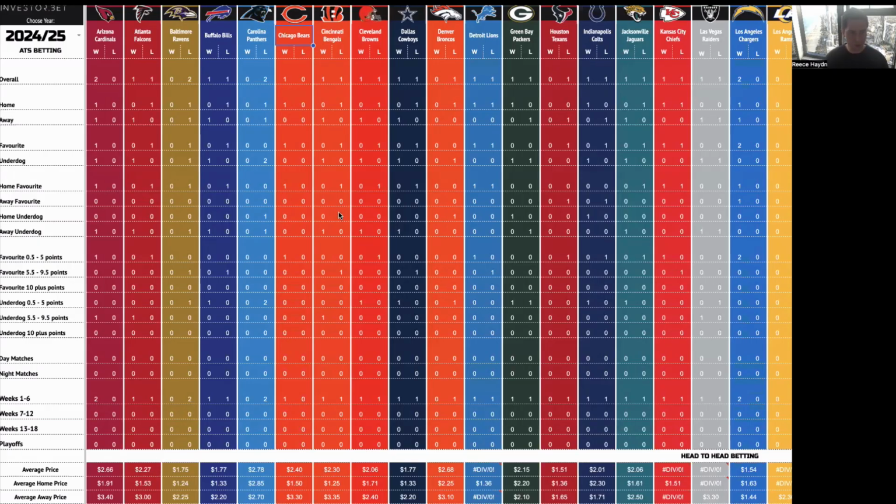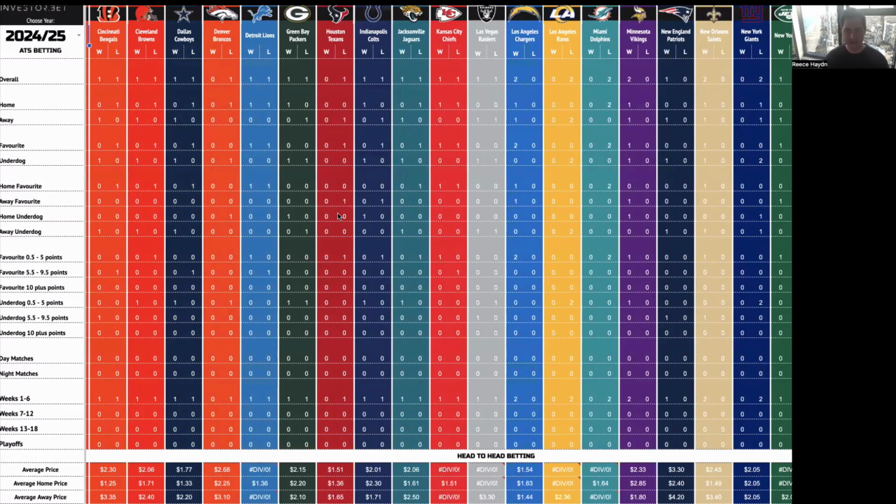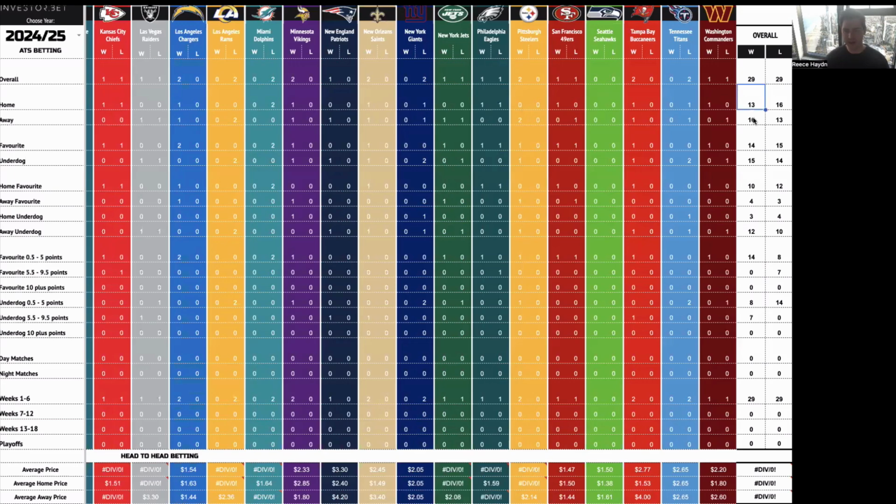So far this season, we're 2 weeks in, and it's very, very even between home and away sides. Away teams have a slightly better record against the spread. They've covered 16 of the 29 games. We've had 3 pushes so far. Underdogs are 15-14 against the spread, so slightly into the underdogs.